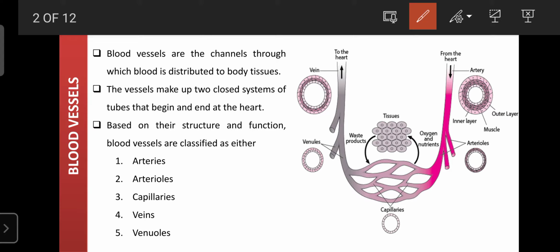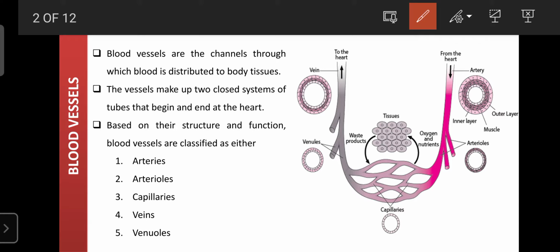Arteries originate from the heart, then carry the oxygenated blood along with the nutrition, which gets transported to the arterioles. Arterioles are the branches of the arteries. Their features are similar to the artery, but they are branches originating from the artery.